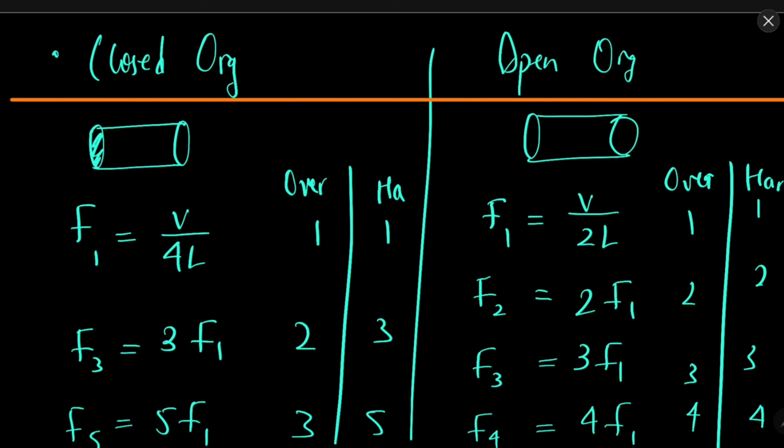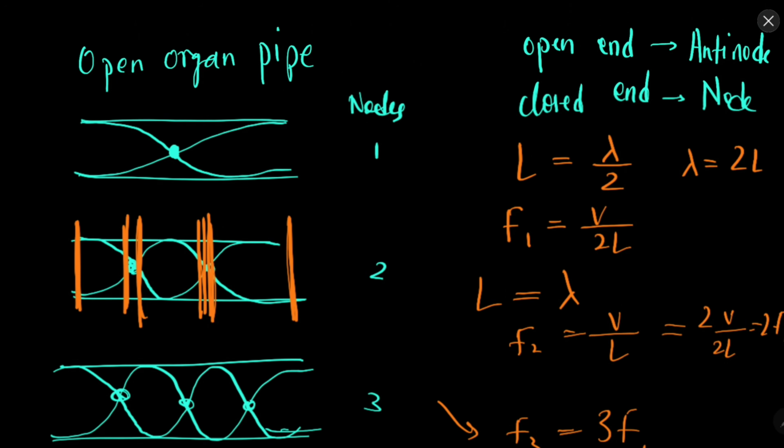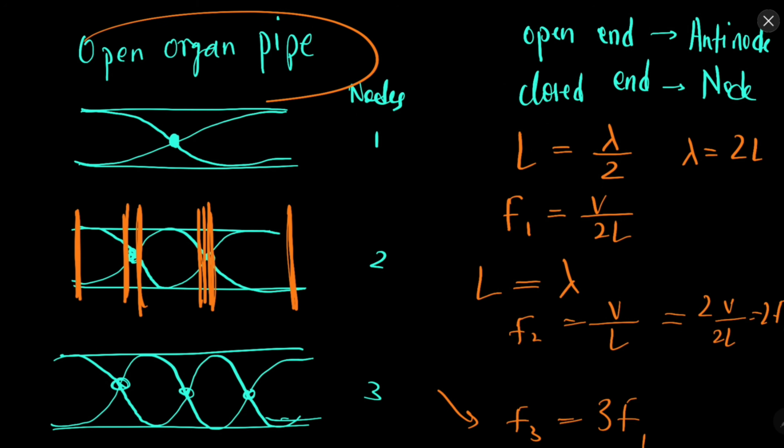In the open organ pipe, both the ends will be open; in the closed one, one end will be closed and one will be open. What you need to remember is that first we will consider the open organ pipe. When there is an open end there will be an antinode, and when there is a closed end there will be a node.